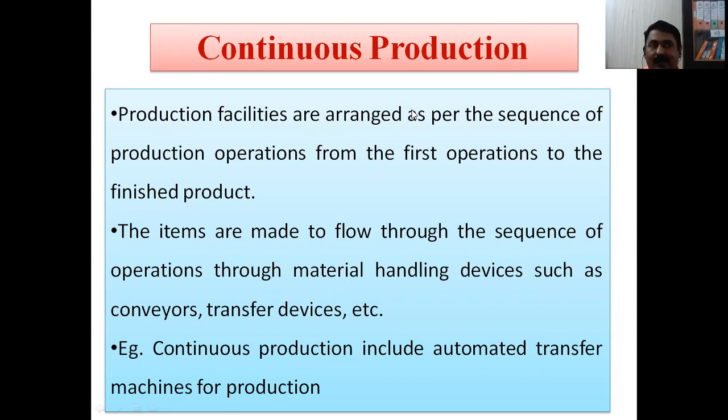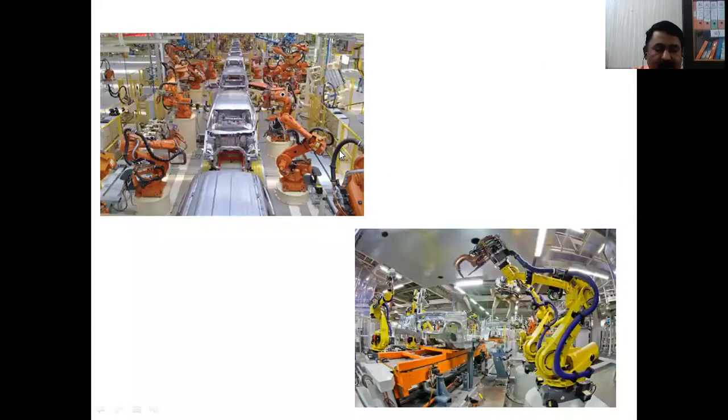So there is very little manual interference, only wherever the controlling of the machines and of the complete shop is required. Otherwise, you can say complete, 100% automation is there in continuous production. So this is the major difference between mass production and continuous production. Let us proceed further. We will see 2-3 examples also, but before that I want to show you